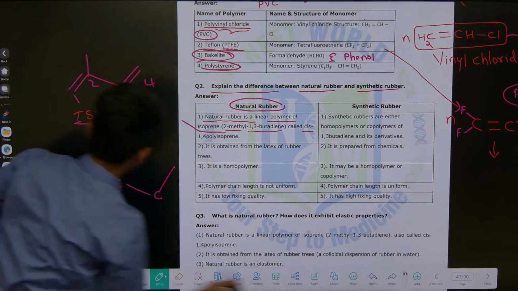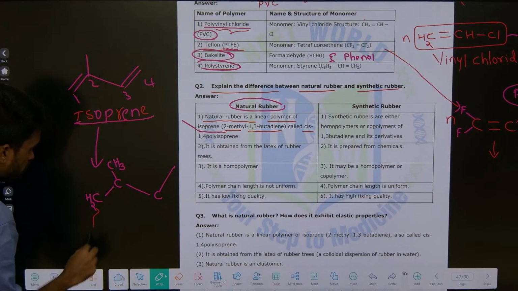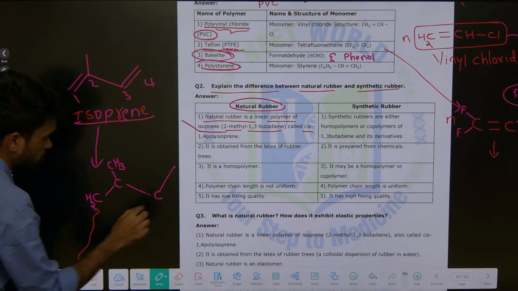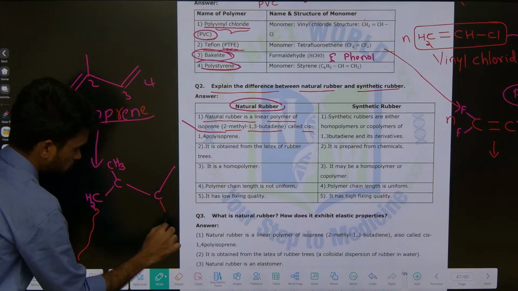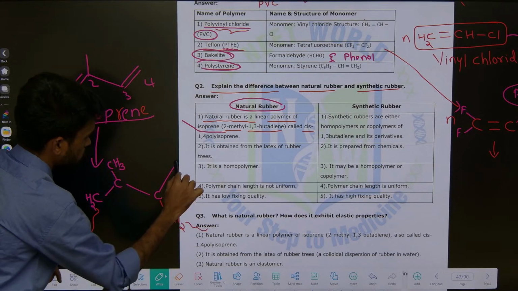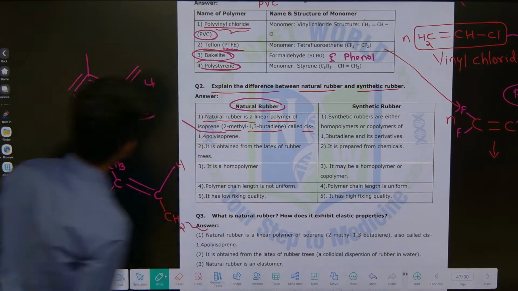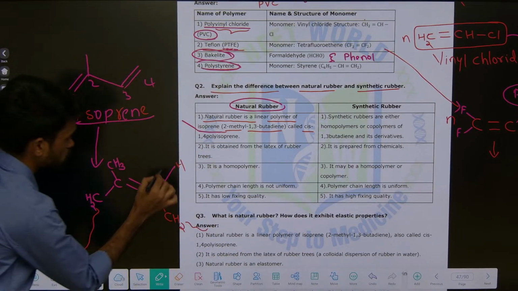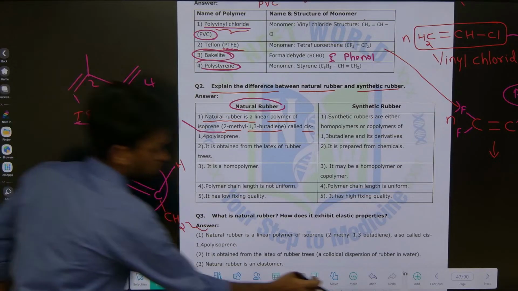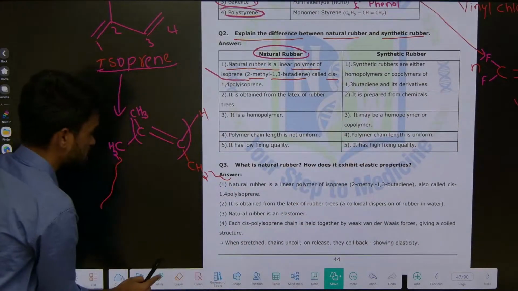So when it is shifting here, this chain will be like this. What do we mean by cis and trans?